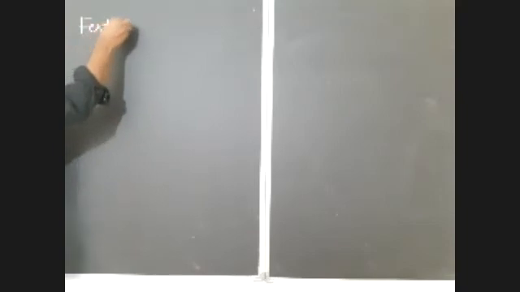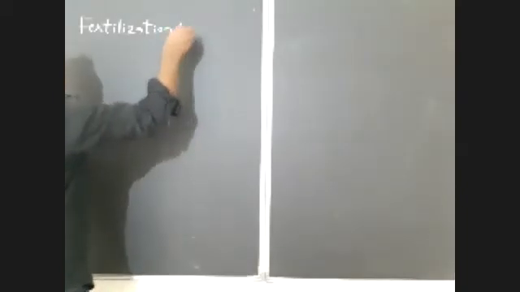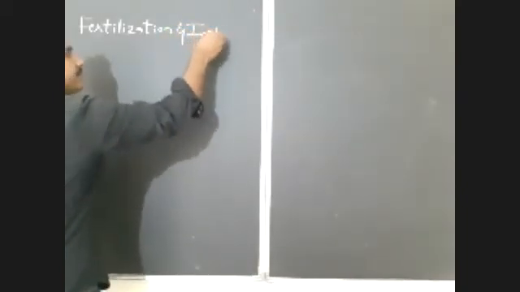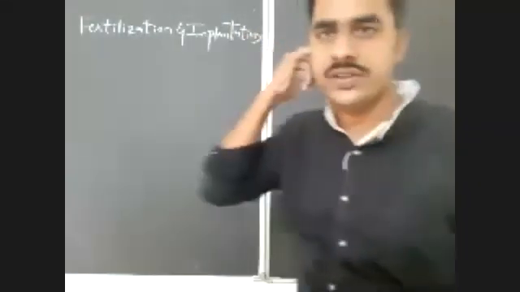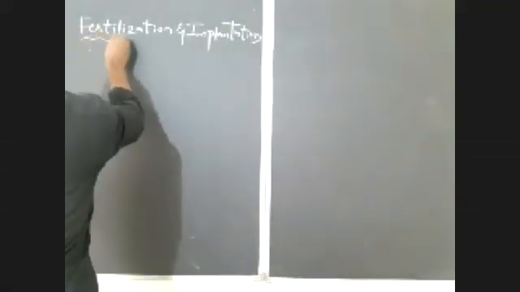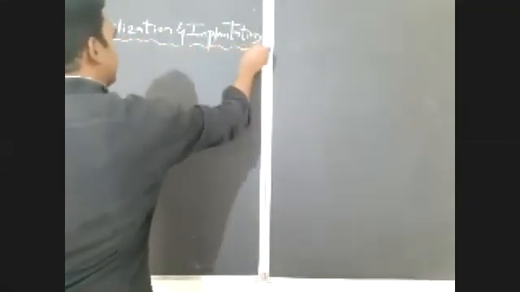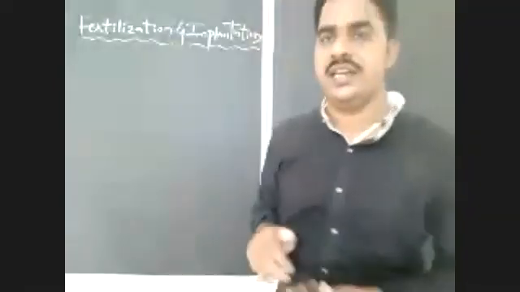The next topic in this chapter is fertilization and implantation. What is fertilization? What is implantation? Both the terms and both the definitions I already gave you. What is fertilization?